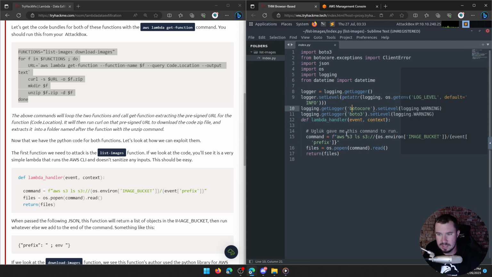Ugluk gave me this command to run. Okay, so this is the command. What is the command? Well, we're running a command, and we're passing this f-string, aws s3 ls s3, and you can remember this was a command used to list all the content in an S3 bucket. All right, and then we're getting it from the operating system environment, and we're getting the image bucket here.